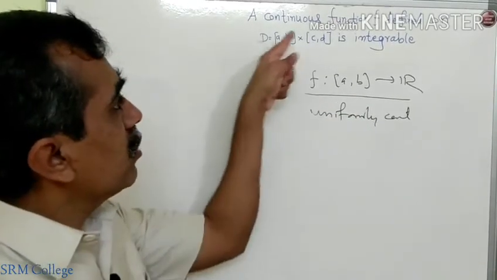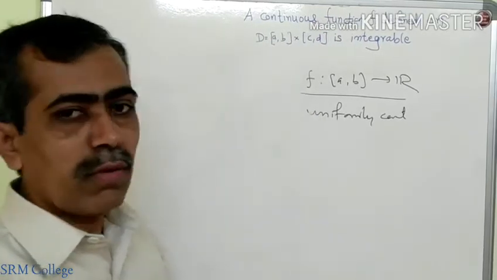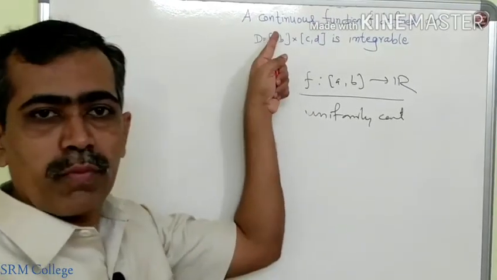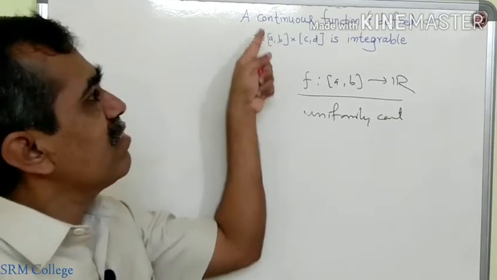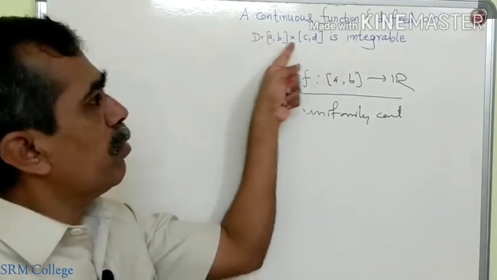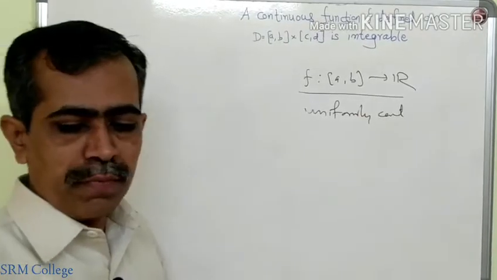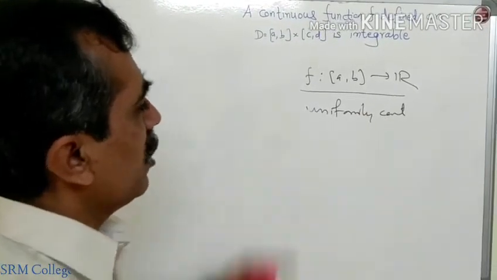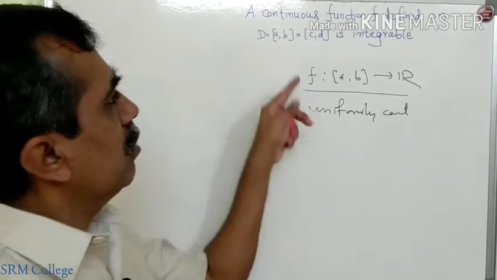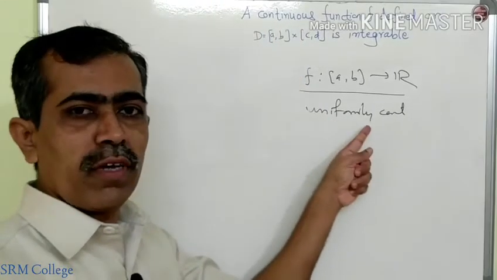Here also our function is a continuous function defined on a closed and bounded interval. So our function has the same property. It attains its bounds, that means it has a supremum and infimum, being continuous. And being continuous, it is also uniformly continuous. Now what is the speciality of a uniformly continuous function? What is the difference between a continuous function and a uniformly continuous function?